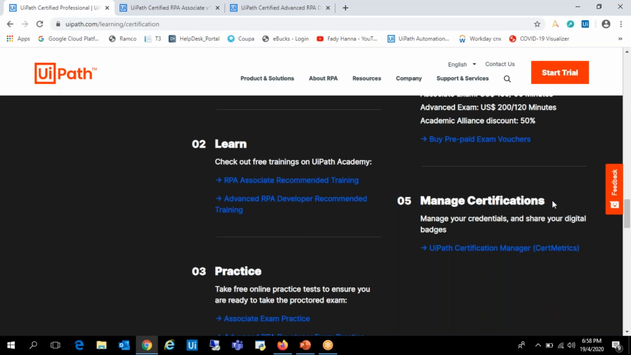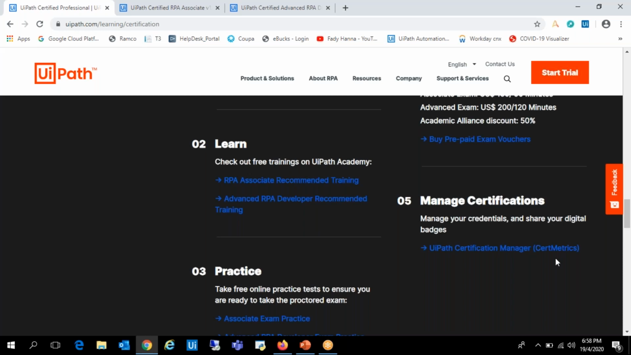Once you have passed, you will receive an email stating how to register on this Certmetrics website, where you can download your certificate badges and share them on your social networking profiles like LinkedIn, and you can have the employer check as well. A good advantage of these certifications is that they are lifetime certifications, so there is no expiry date. That's one of the main differences compared to the old certificate. Most people had the RPA developer certificate, which is valid for only 1 year. But these two certificates are completely lifetime.